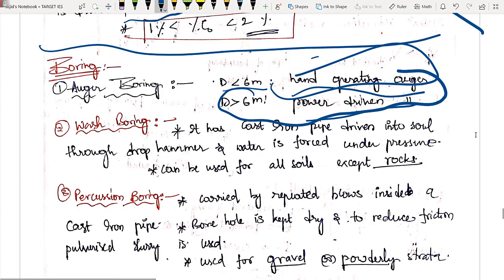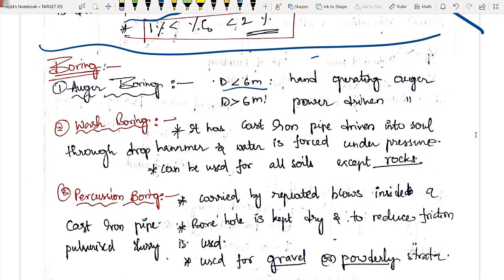Next is wash boring. Okay, wash boring is also very simple. You will be excavating, and at the same time we will be pumping water. So whatever material got excavated, वो slurry के रूप में बाहर आ जाएगा. Whenever the soil is mixed with water, you will be getting the slurry, right? So this slurry will be rising up and coming out. Okay, I hope you are getting the concept, right?